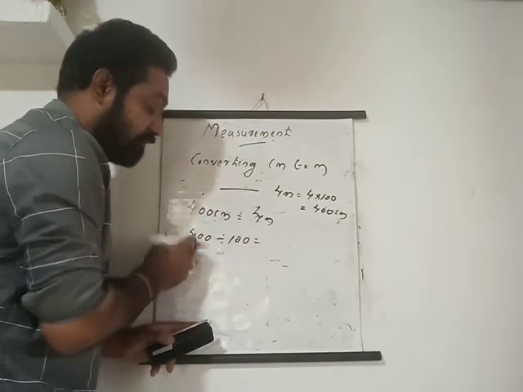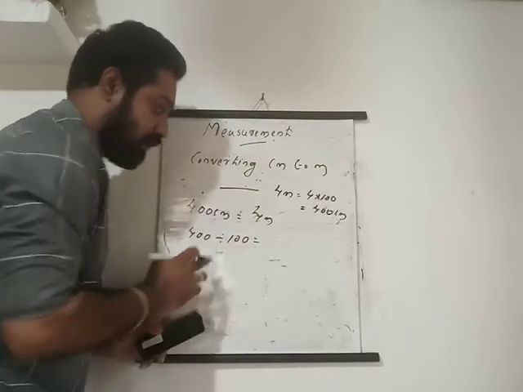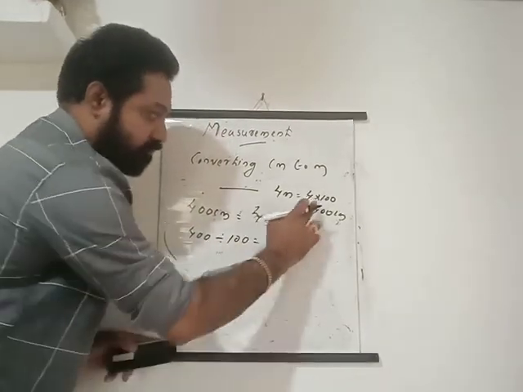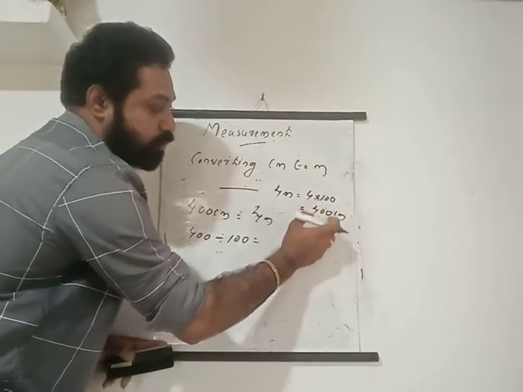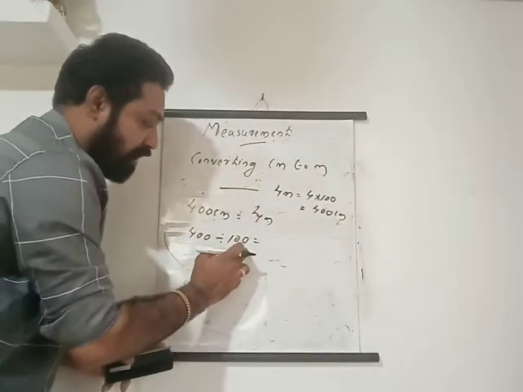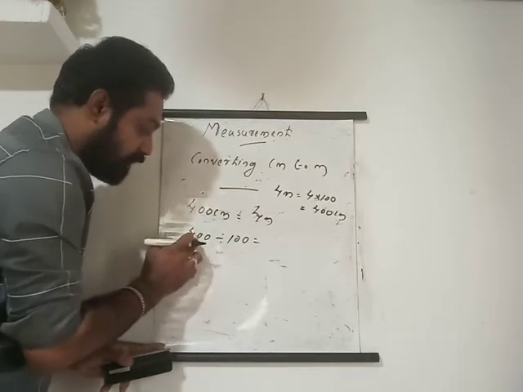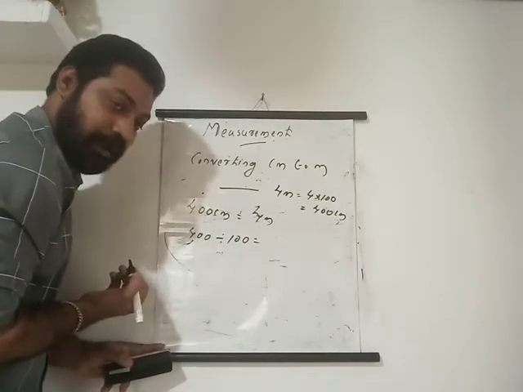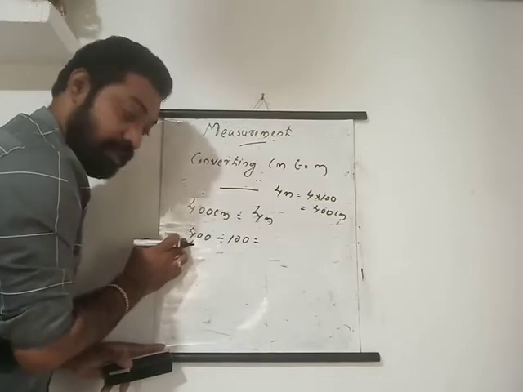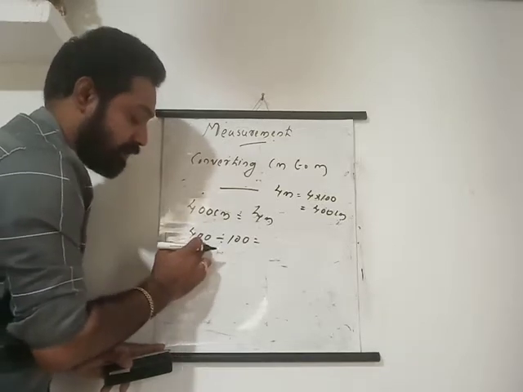Dividing by 100 is very simple. Just listen. 2 zeros are there. For multiplication we put 2 zeros after this one. Here we have to check 2 places, that means 1, 2, and separate this way. This part is meters, and this part is centimeters.